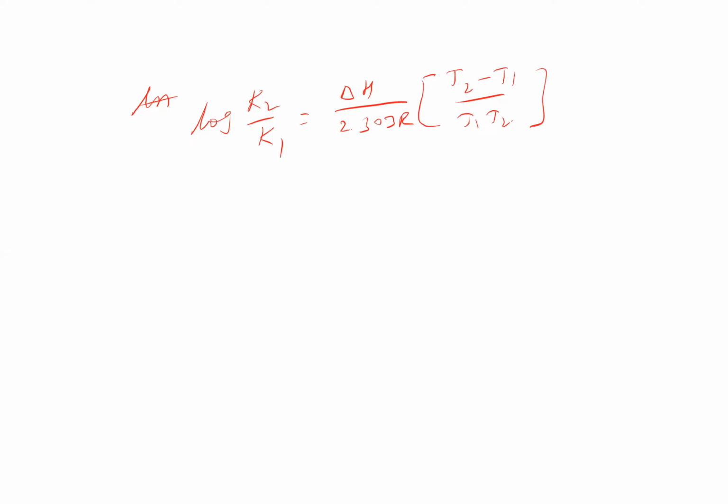So at two different temperatures, the rate constant K relates to the value of delta H of the reaction.